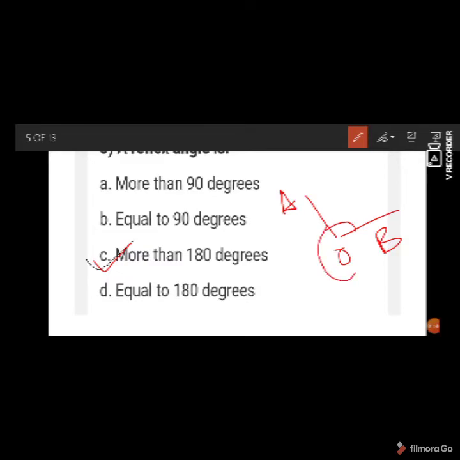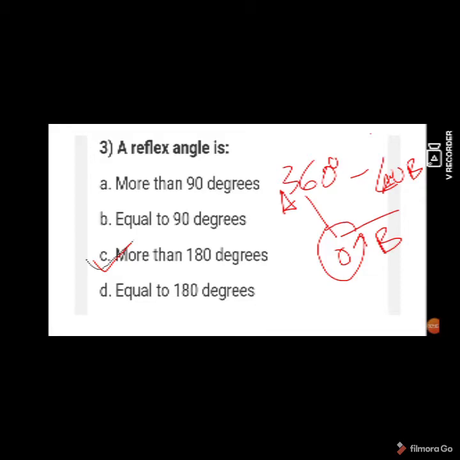Then the reflex is this part, which is 360 minus angle AOB. So whenever it is 360 minus a given angle, it is always more than 180 degree. So reflex angle is more than 180 degree.